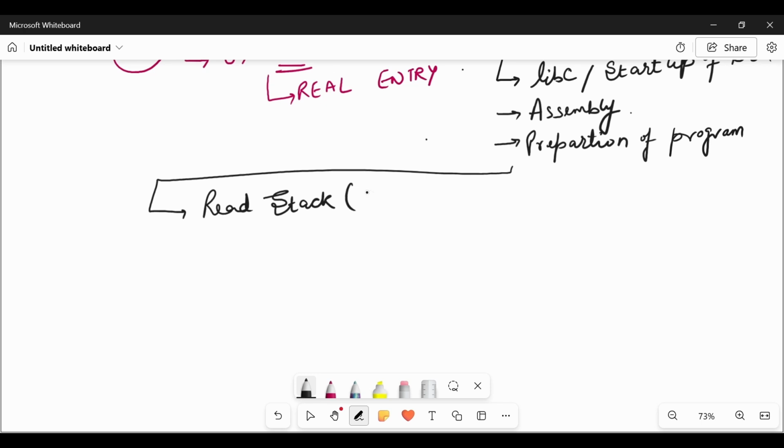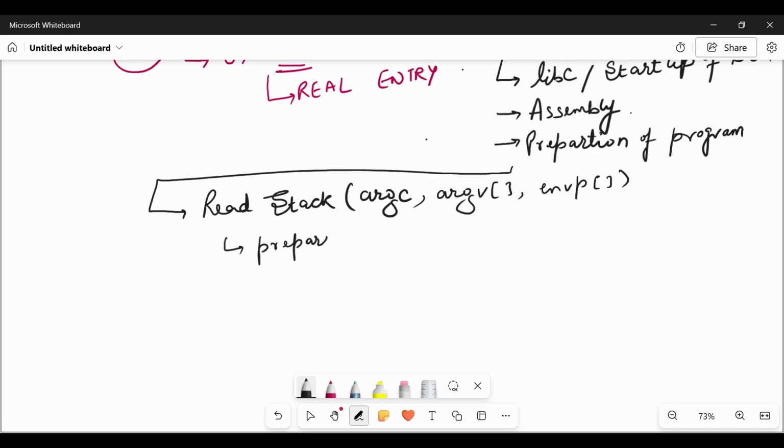So what is in the stack? We have by the kernel. These all are provided by the kernel. The kernel provides three variables: argc, which is argument count, argv, argument vector, and envp, environment pointers. After reading the stack, it will prepare the arguments.